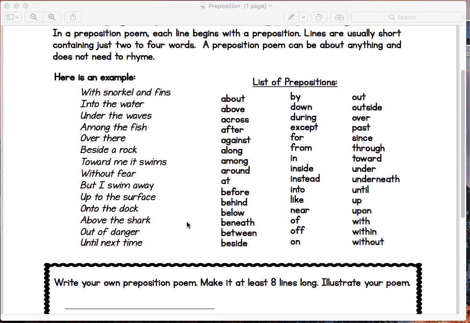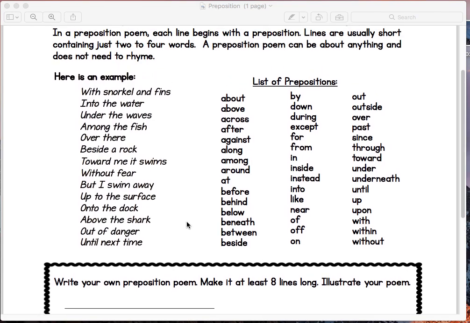So let me give you one more example of a preposition poem I wrote, and see if you can find the prepositions that I'm starting my poem with. Mine is about camping. That's something that we enjoy doing as a family, and I always love being outside and doing things outside. So here it is. Outside in nature, underneath some trees, among the wilderness, near a lake, beside a stream, during the summer, with my family, off on an adventure. So that's my poem about camping.